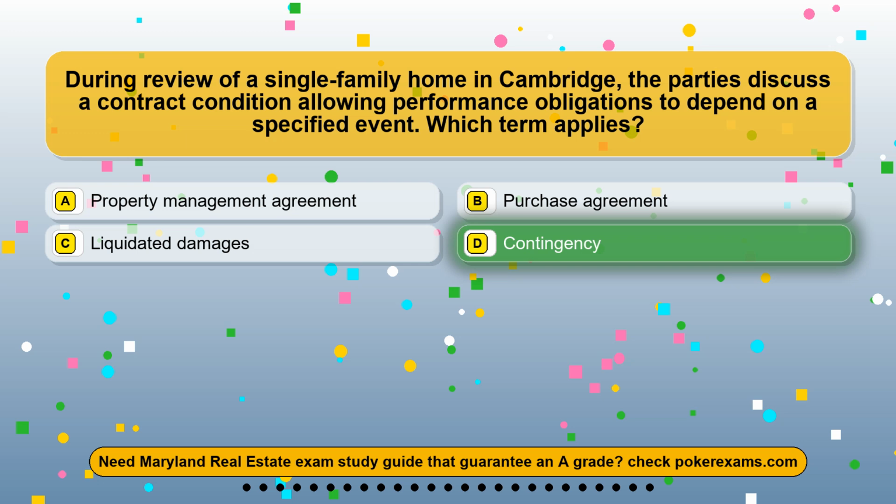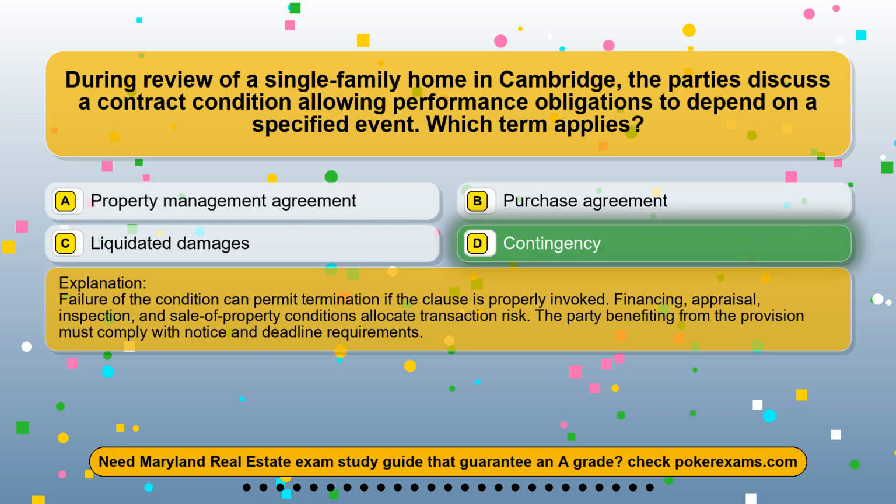The correct answer is option D. Contingency. Failure of the condition can permit termination if the clause is properly invoked. Financing, appraisal, inspection, and sale-of-property conditions allocate transaction risk. The party benefiting from the provision must comply with notice and deadline requirements.